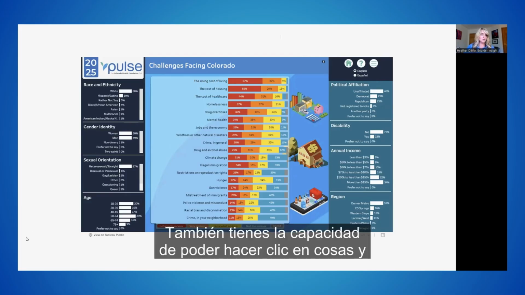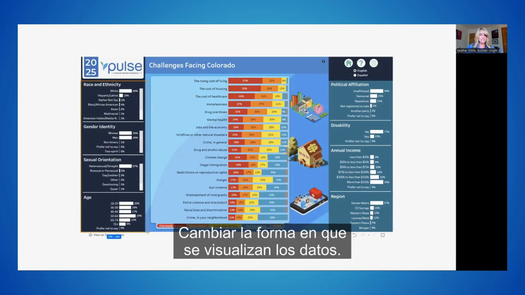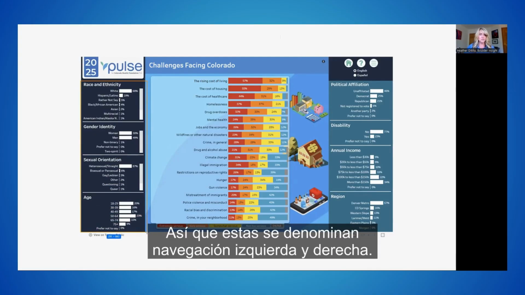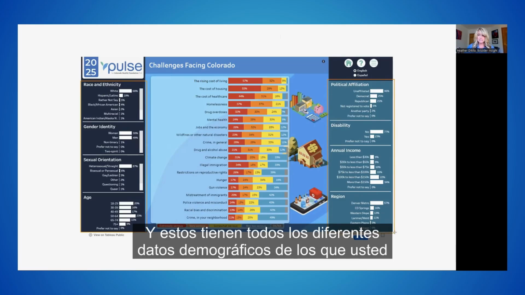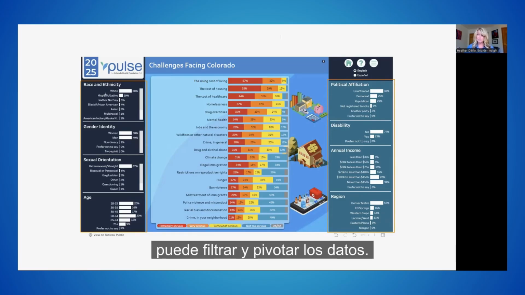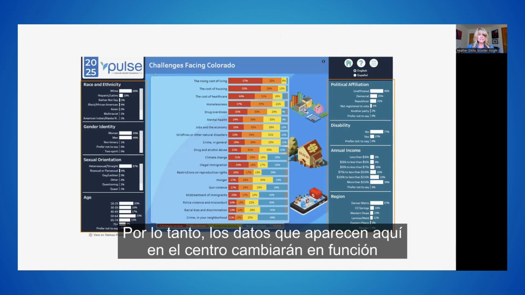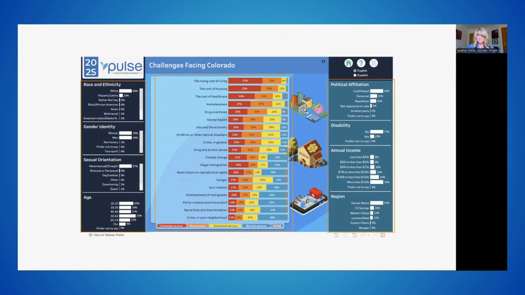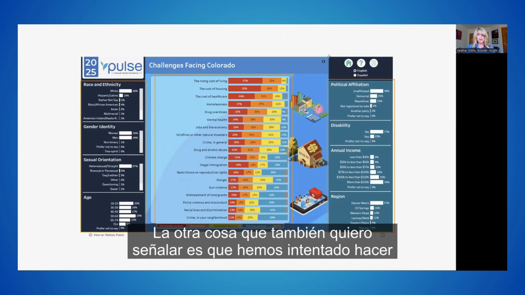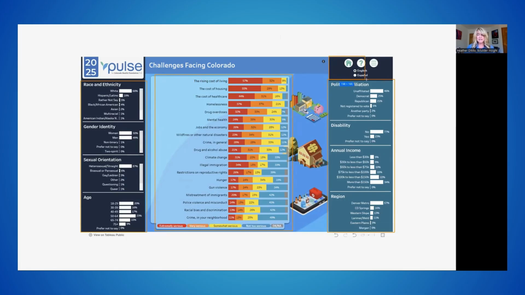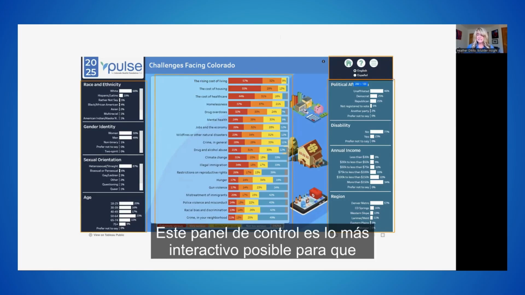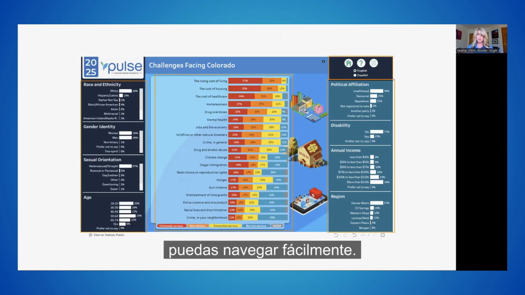From here, you also have the capability of being able to click on things and change the way that the data is viewed. So these are called your left and right navigation. And these have all of the different demographics from which you can filter and pivot the data. So the data here in the center will change based on what you've selected. The other thing I want to point out as well is that we've tried to make this dashboard as easily interactive for you as possible for you to navigate.